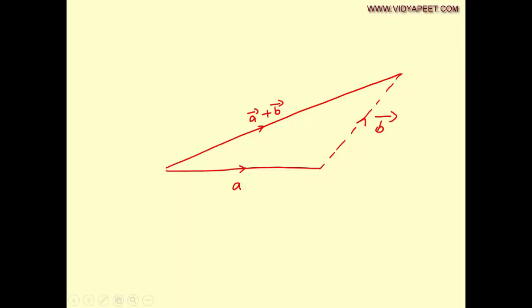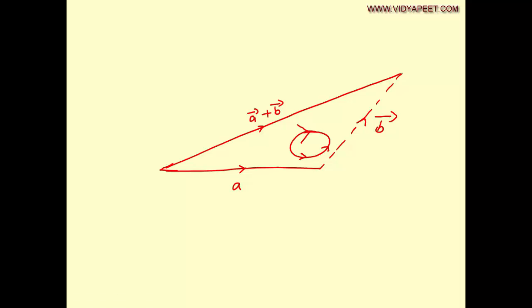Now you can see vector A and vector B taken in order can be added up just by completing the triangle. So A and B are in order, because if you take a vector circle, A and B go in the same direction, but look at A plus B, it comes in the opposite direction.